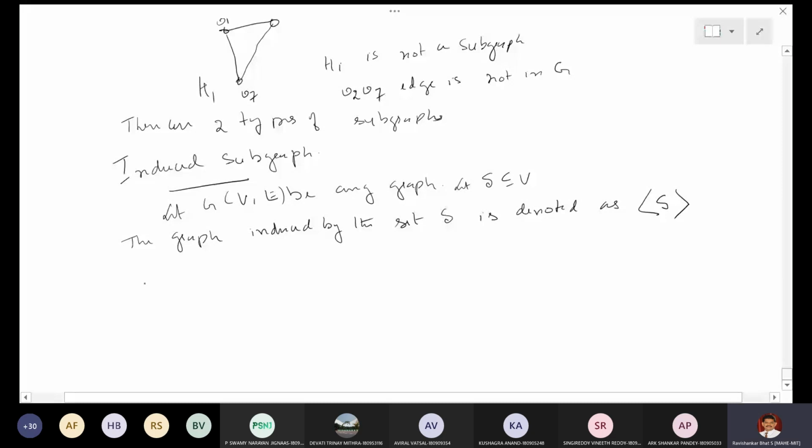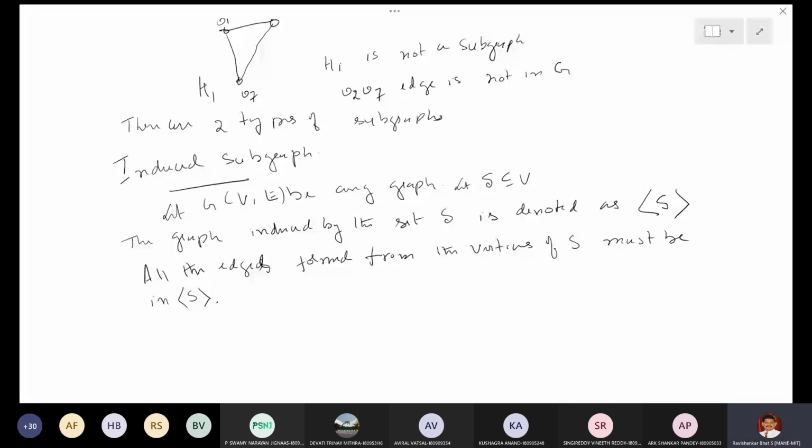all the edges formed from the vertices of S must be in S. That is in the induced subgraph of S. So the induced subgraph of S is a subgraph that should contain all the edges formed from the set S, right?